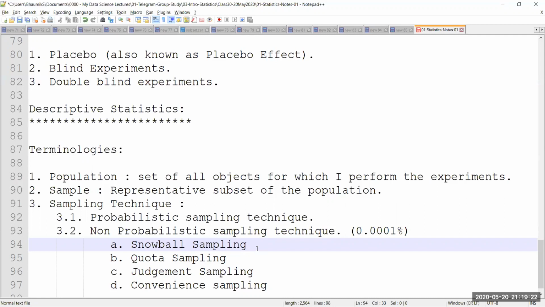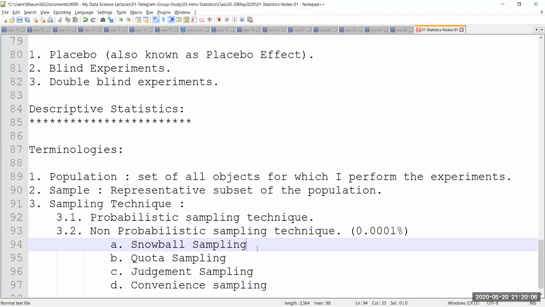So I'm trying to do a special kind of non-probabilistic sampling method, where the desired characteristics that I'm looking for in the patients or the samples or the people who I'm going to take as part of this testing of the vaccination are going to be very rare. I'm going to take very rare and very specific characteristics. In the imagination, snowball sampling is also based on the so-called foolish or biased imaginations I may have, that if I do a lot of research and take a lot of heuristic kinds of samples, then I should be able to do a lot of good things, which is not really the case, my friends. It hardly helps.